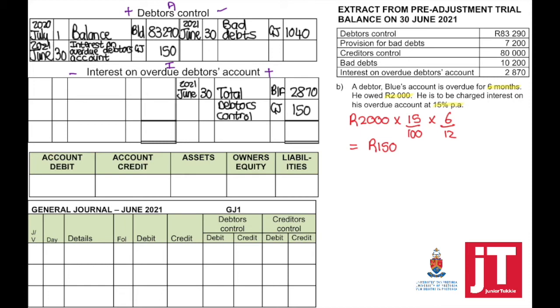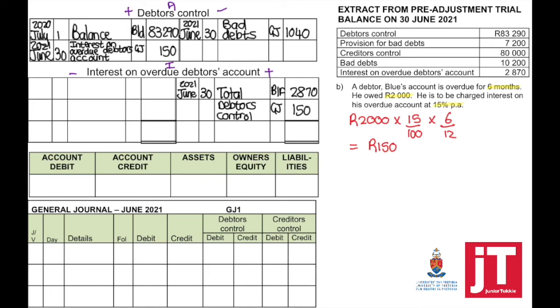Take note that I've now posted this directly in the debtors control account, and I'm going to do it with all the adjustments moving forward as well. The same with bad debts. I've posted it directly in the debtors control. I'm going to show you later on how we post from the general journal to the debtors control account.